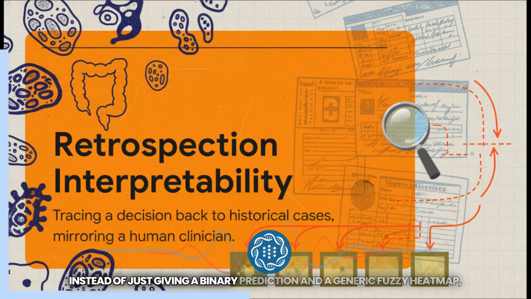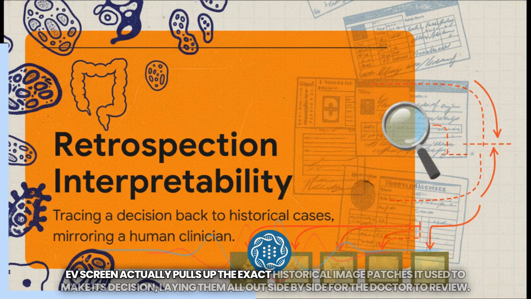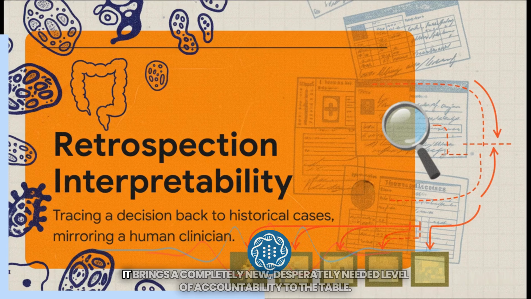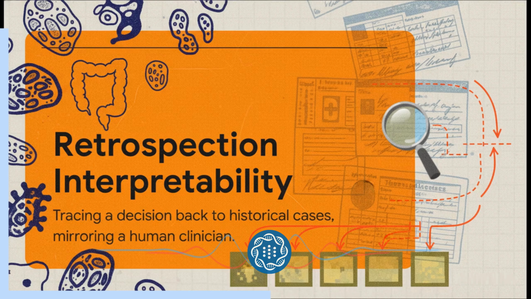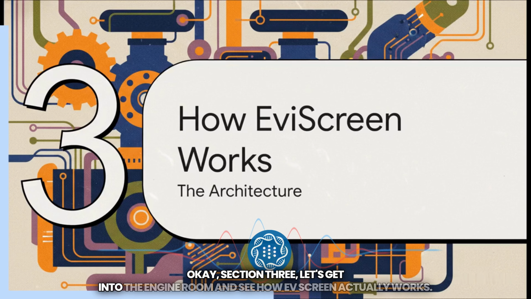Instead of just giving a binary prediction and a generic fuzzy heat map, EviScreen actually pulls up the exact historical image patches it used to make its decision, laying them all out side by side for the doctor to review. It brings a completely new, desperately needed level of accountability to the table. Okay, section 3. Let's get into the engine room and see how EviScreen actually works.